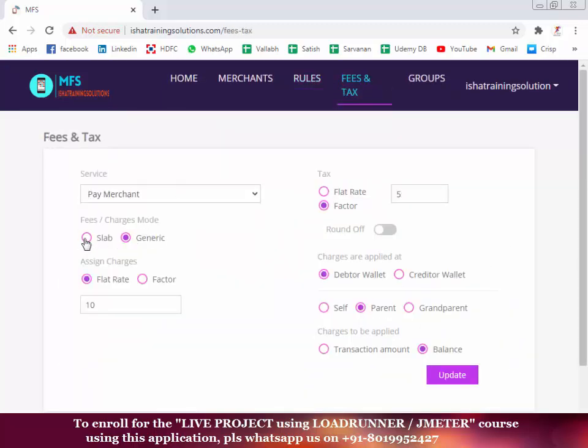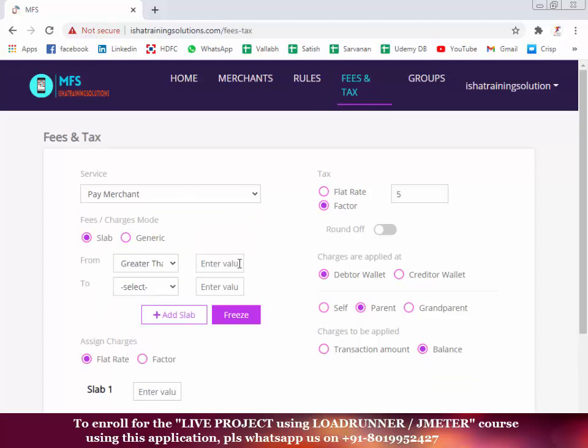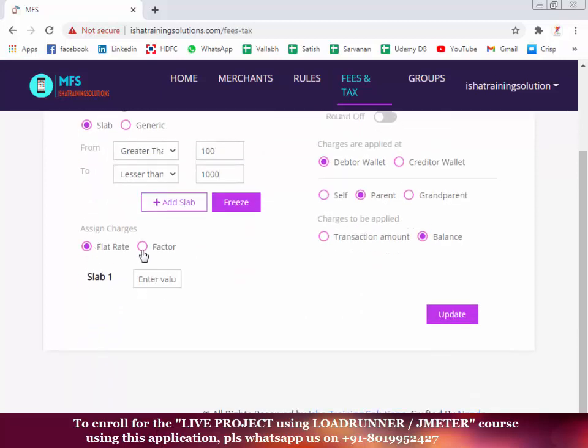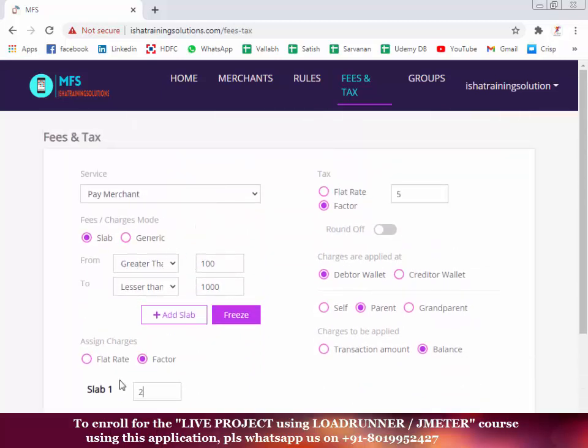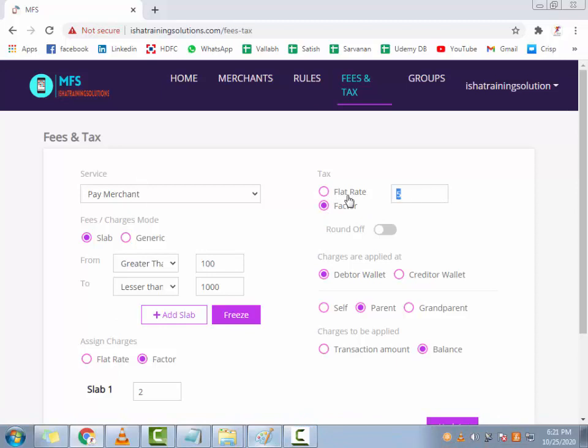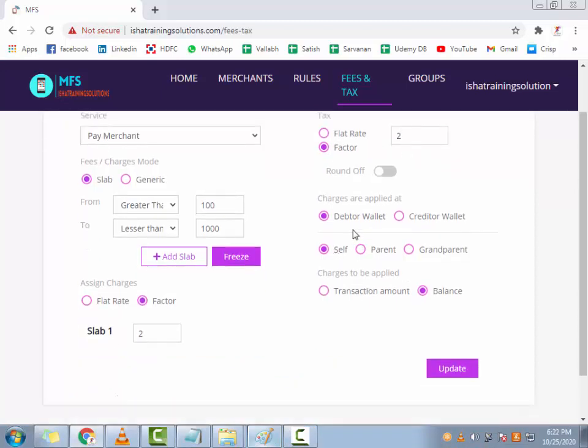So let's say pay merchant slab from 100 rupees to 1000 rupees, less than or equal to 1000 rupees. So you're going to use a factor, like 2%, this is the percentage, right? 2% is the charge. And on top of it the tax will be, let's say, 2% more. And it will be taken from the self account.